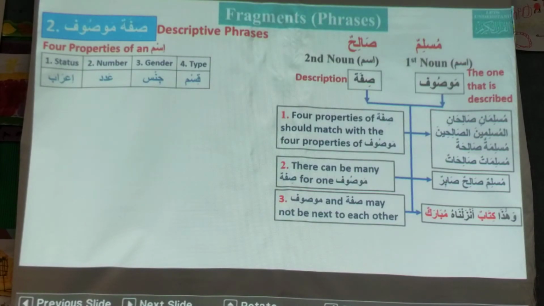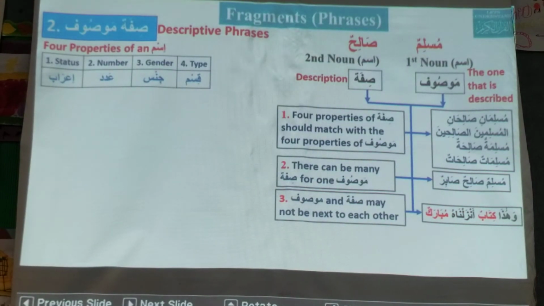Like وَهَذَا كِتَابٌ أَنزَلْنَاهُ مُبَارَكٌ. Kitabun and Mubarakun: Kitabun is Mawsoof, Mubarakun is Sifa. Anzalnahu comes in between. But Kitabun Mubarakun is still Sifa Mawsoof. This is a blessed book we have sent down.